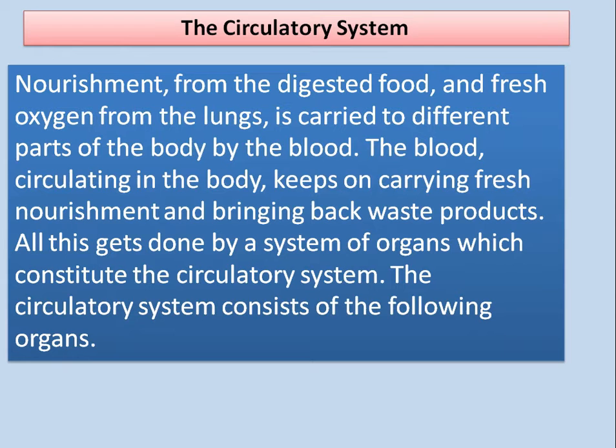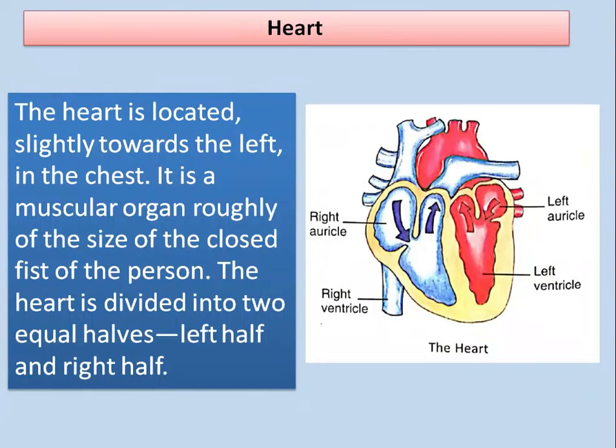The circulatory system consists of the following organs. First is the heart. The heart is located slightly towards the left in the chest. ये chest में थोड़ा सा left की तरफ होगा. It is a muscular organ, roughly the size of the closed fist of the person. जो आपकी बंद मुट्ठी है, उस size का heart size होता है.